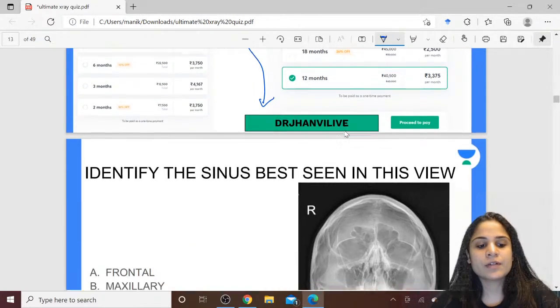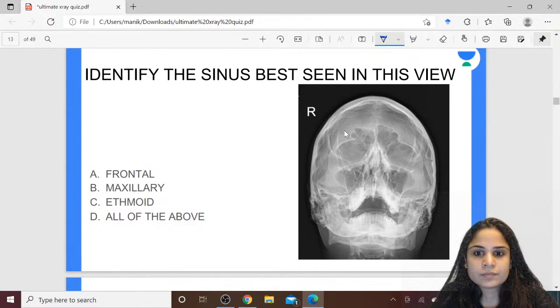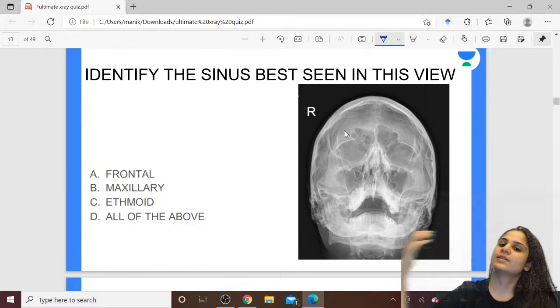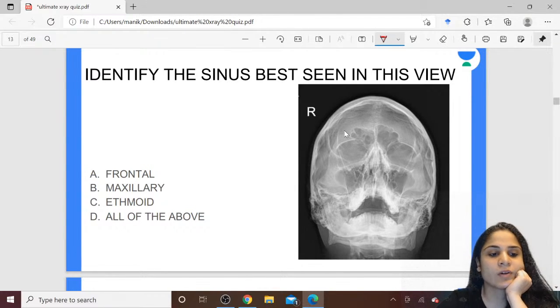So let's begin with our first question for today. Identify the sinus best seen in this view: frontal, maxillary, ethmoid, or all of the above. So first of all, identify the view for me and then tell me what is the best sinus that you can see in this view. Alright, so Nishi is saying answer is B, maxillary sinus. Any other answers? And also, can you all tell me what is the view that you are seeing on X-ray? Okay, Manoj is also saying maxillary.